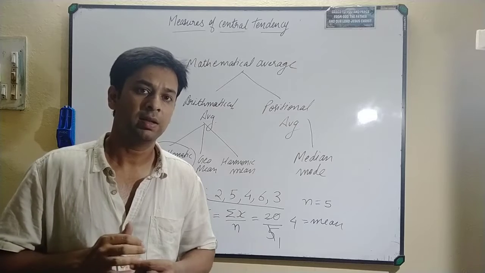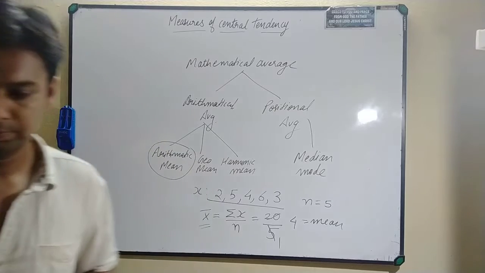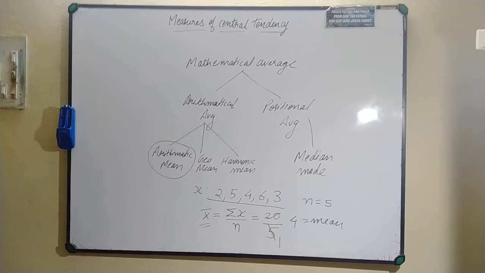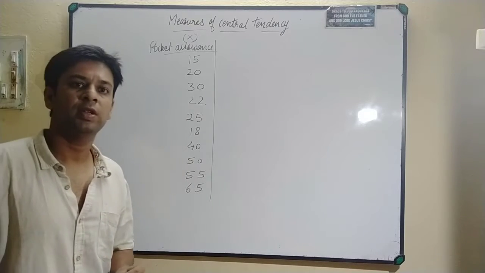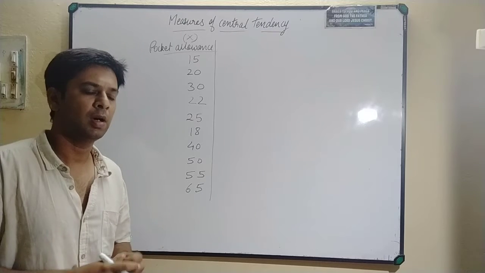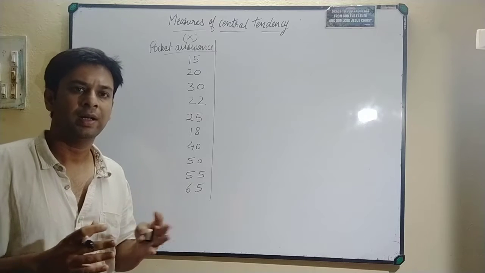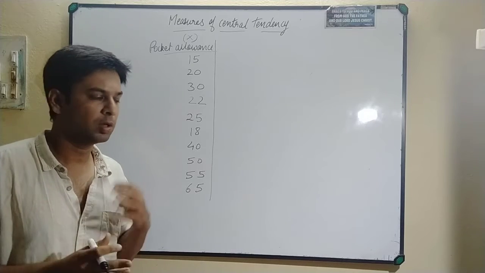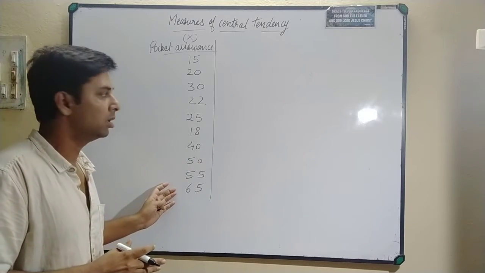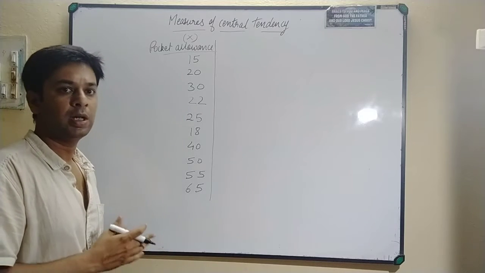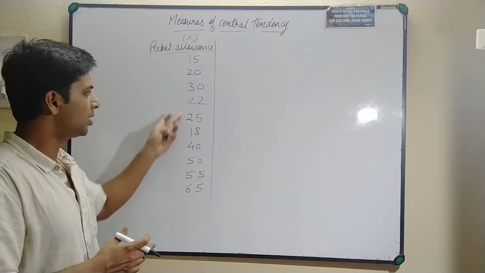Now we'll start our exercise. We'll look at the very first numerical. Here is a numerical of individual series. How can you find out whether a numerical is of individual series, discrete series, or continuous series? We first have to find out what kind of series it is. When single values are given in a question, it is a question of individual series. Here only the x values are given.